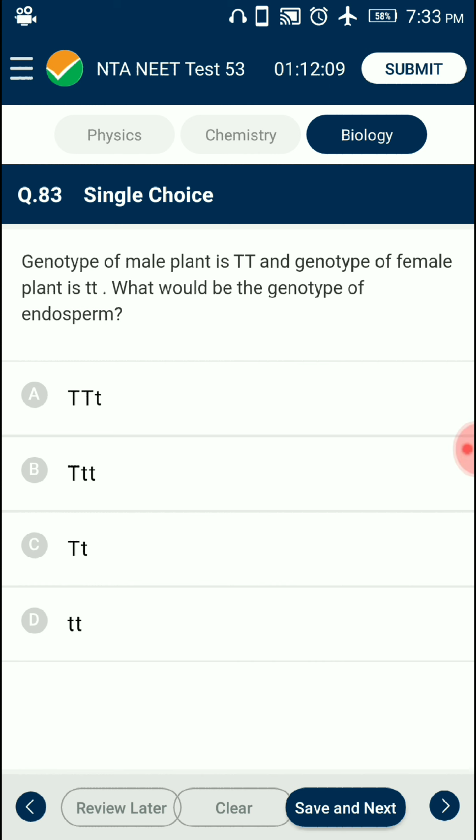If the male parent is capital T, then the male gamete will be half, that is a single capital T, and the female parent is small t, so the two polar nuclei will have small t and small t. Thus, the genotype of endosperm is capital T, small t, small t. So the answer for this question is option B, capital T, small t, small t.